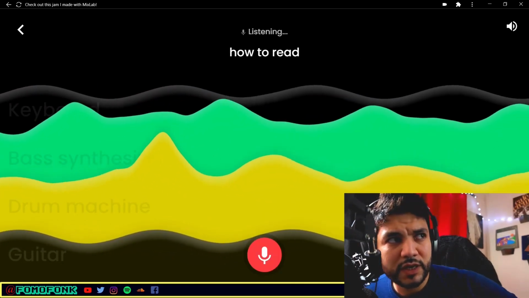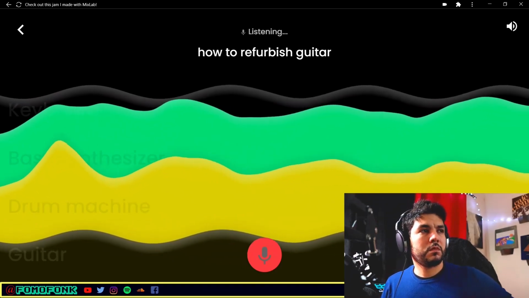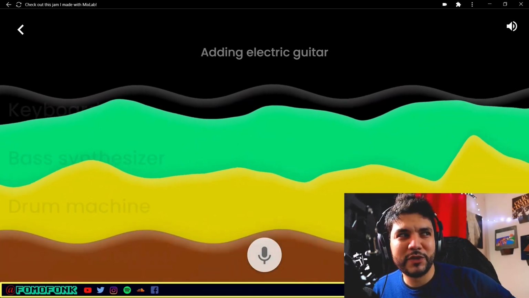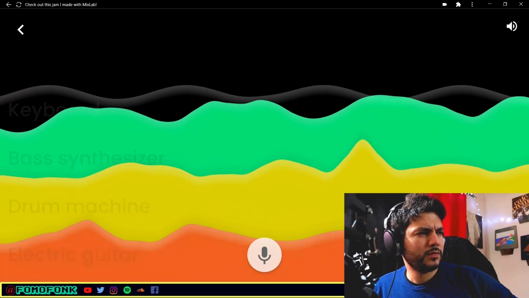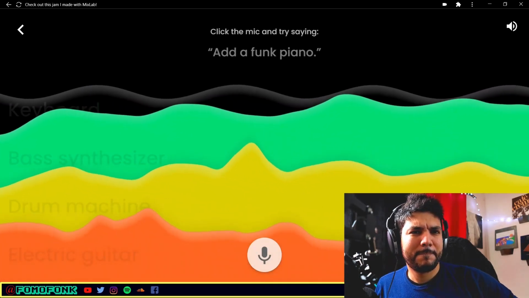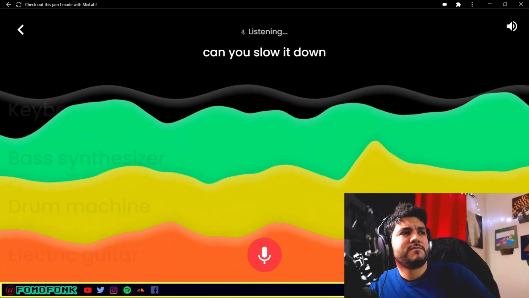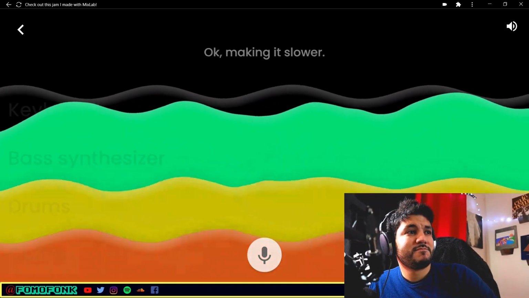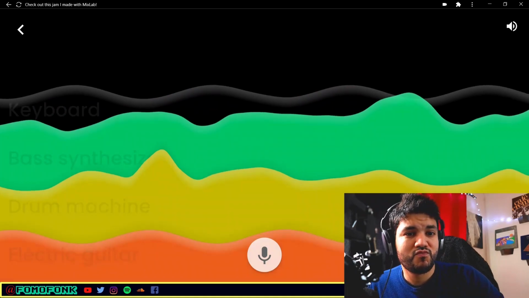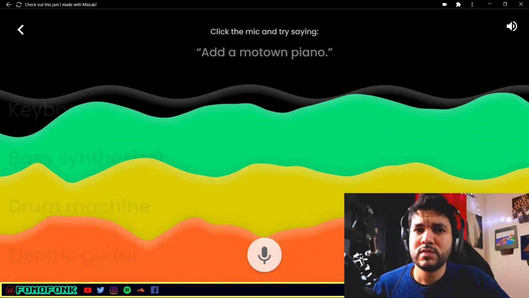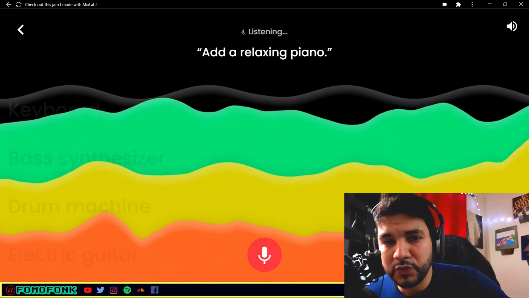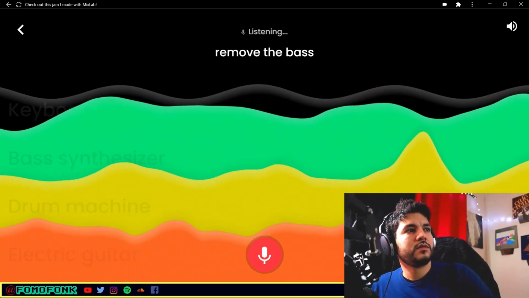Add a reverby guitar. Refurbished guitar. Can you slow it down? Remove the bass synthesizer.